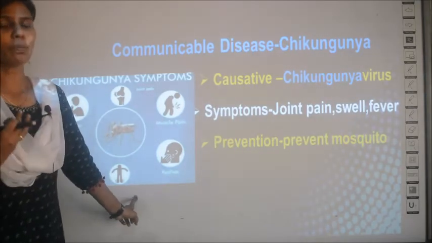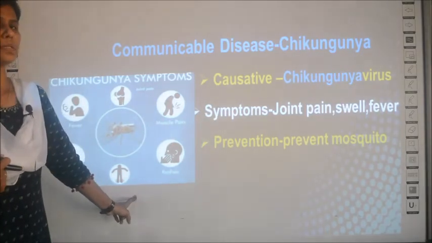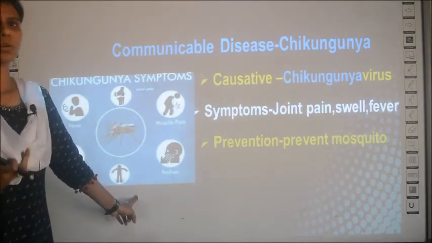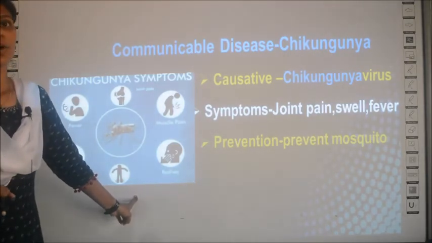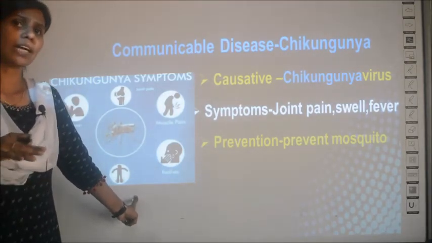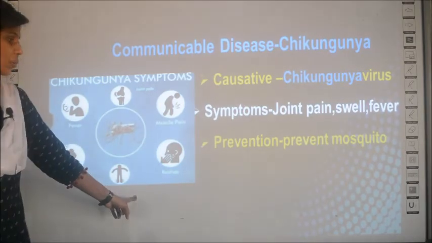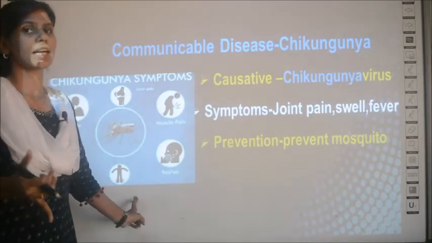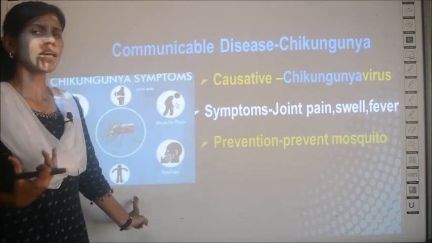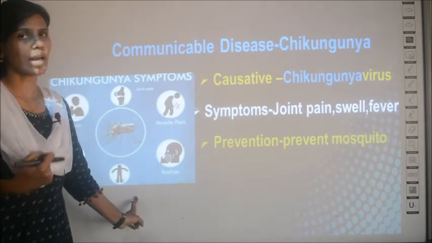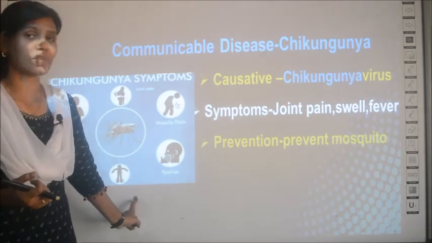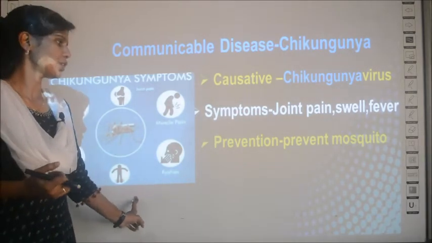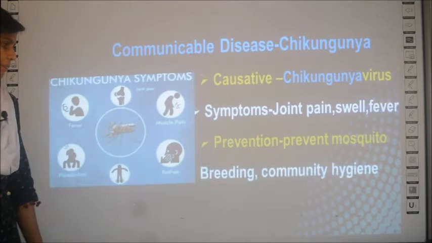So how can you prevent this disease? This disease can be prevented when you control the mosquito, just like malaria and dengue fever. Here also water stagnation should be cut. The sources of stagnant water surrounding your house should be cut off, so that breeding of mosquitoes will be controlled and the spread of this disease will also be controlled, because the Aedes mosquito is the causative agent for this disease. Okay.